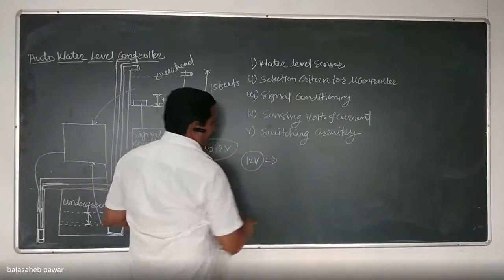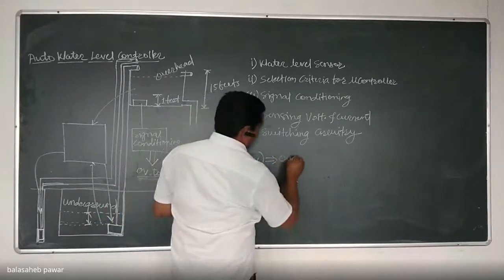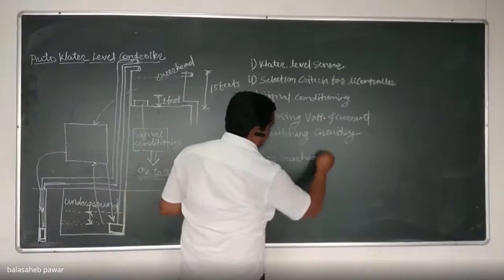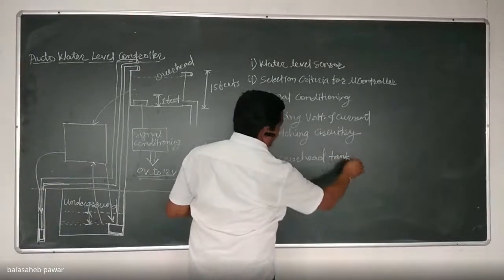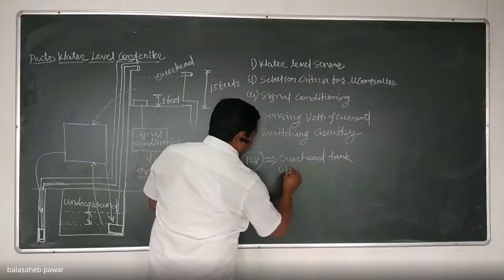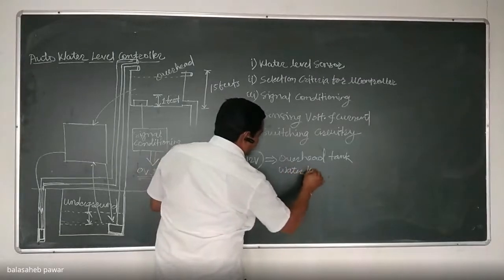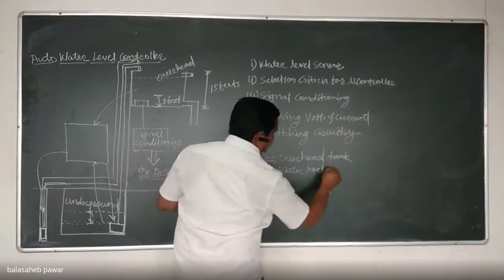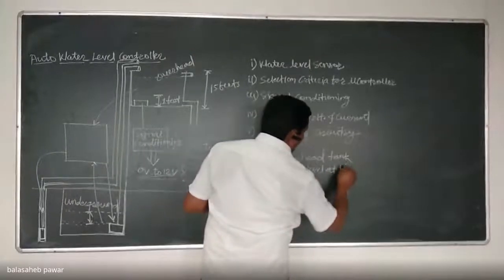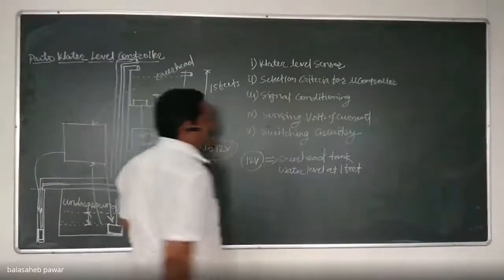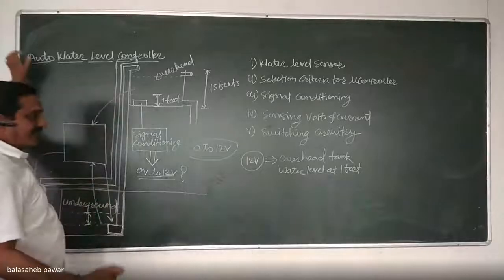When the overhead tank water level will be at how much? 1 feet only. Are you getting it?